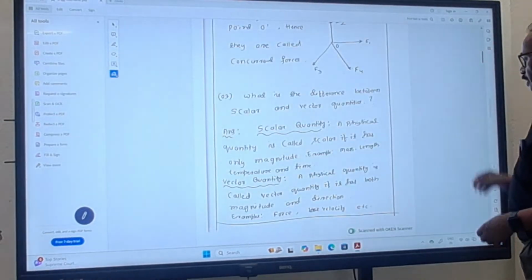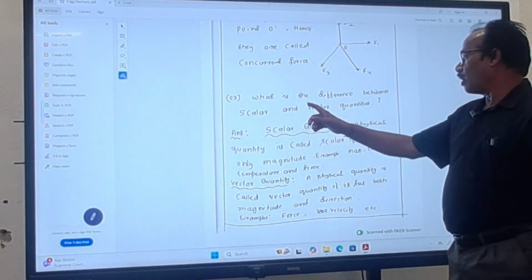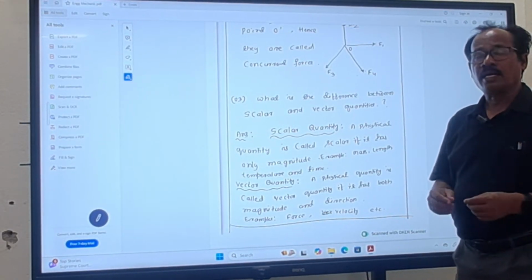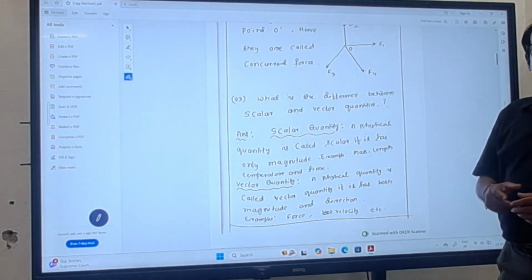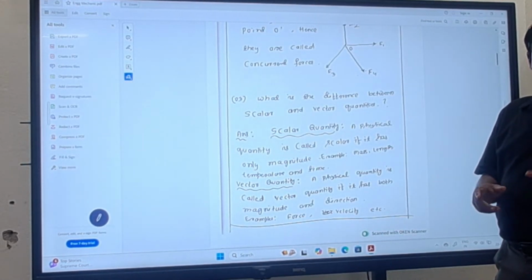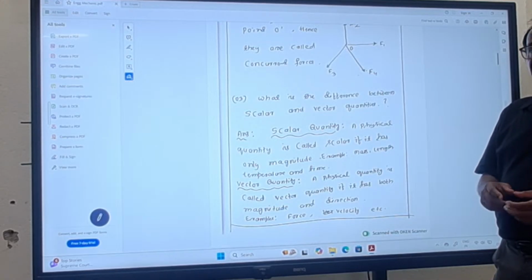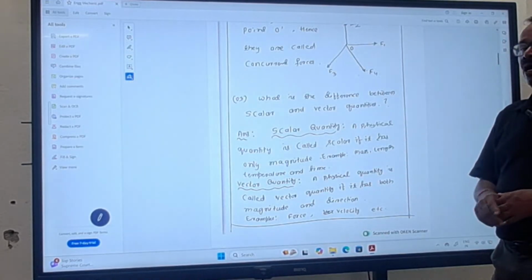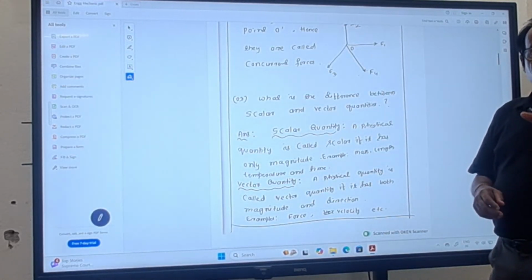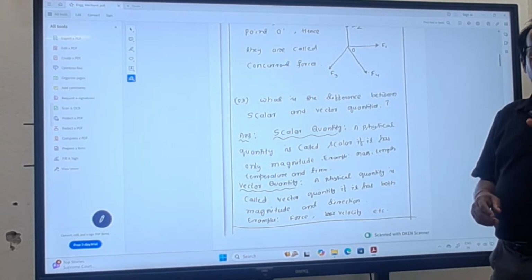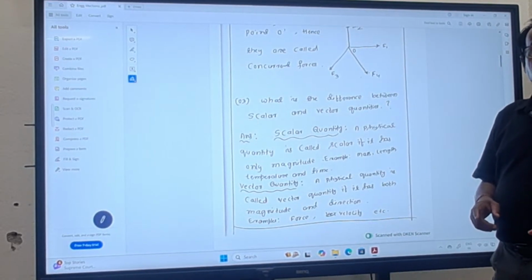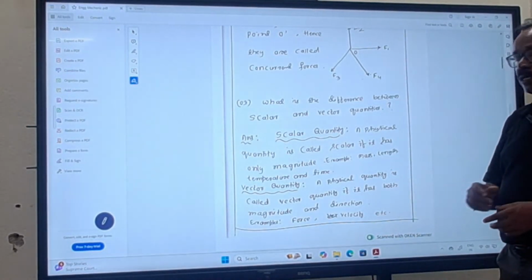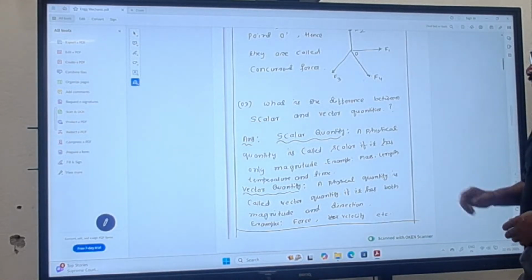Then, next question is, what is the difference between scalar quantity and vector quantity? You know that a physical quantity which has only magnitude is known as scalar quantity. Examples are mass, time, length, temperature, etc. What is vector quantity? A physical quantity which has both magnitude and direction is known as vector quantity. Examples are force, velocity, displacement, etc.